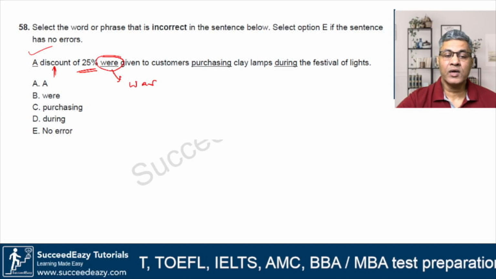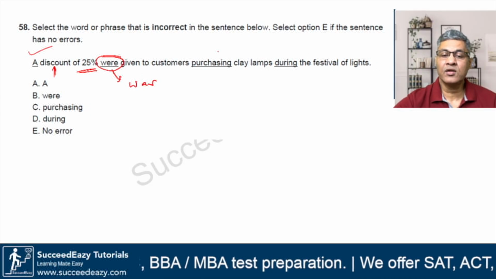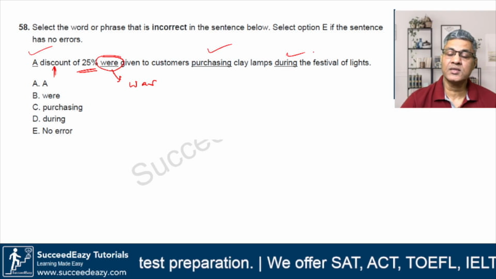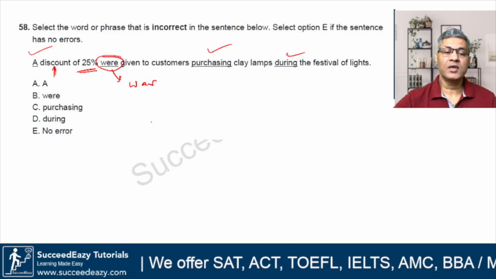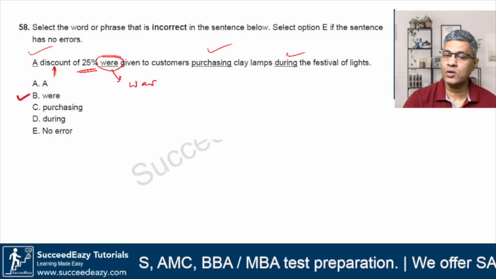A discount of 25% was given to customers purchasing clay lamps during the Festival of Lights. Purchasing and during seems fine to me, right? So here clearly option choice B. That's incorrect. All right. So we will go with option choice B.